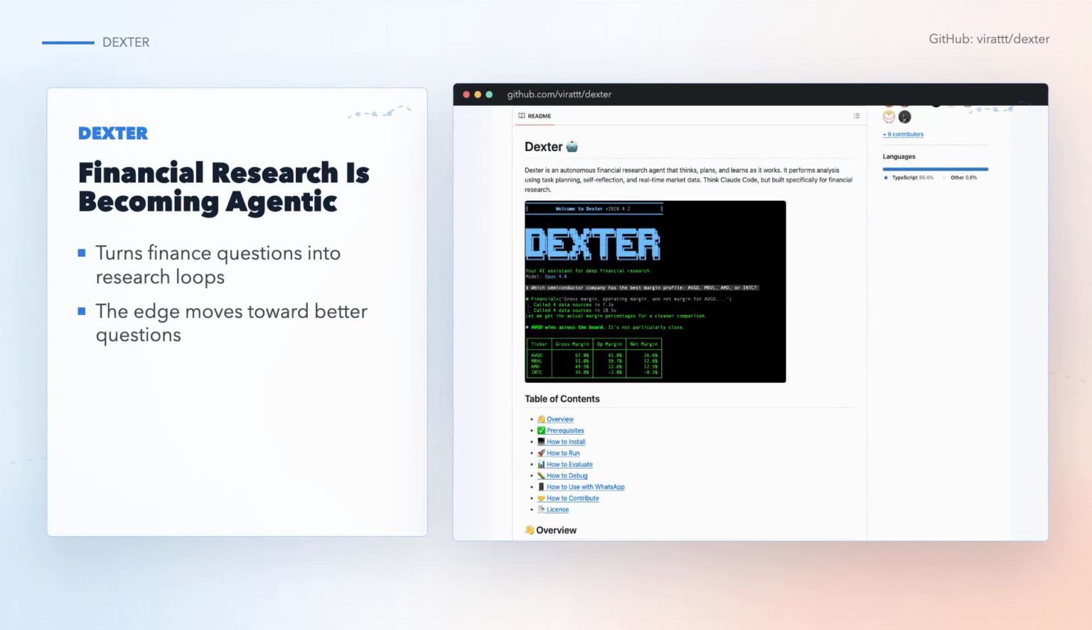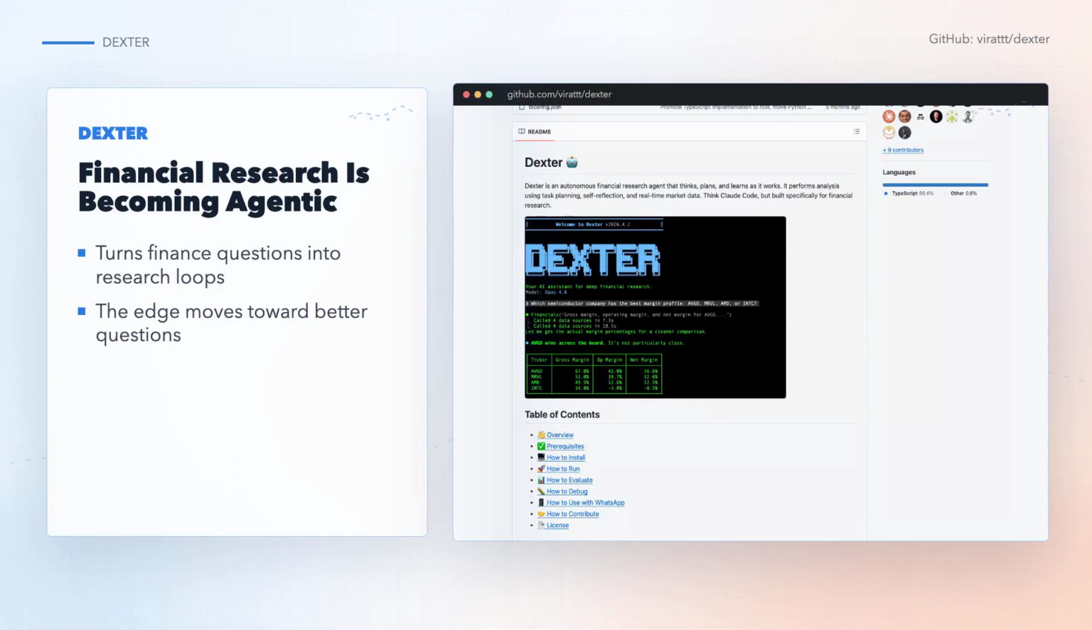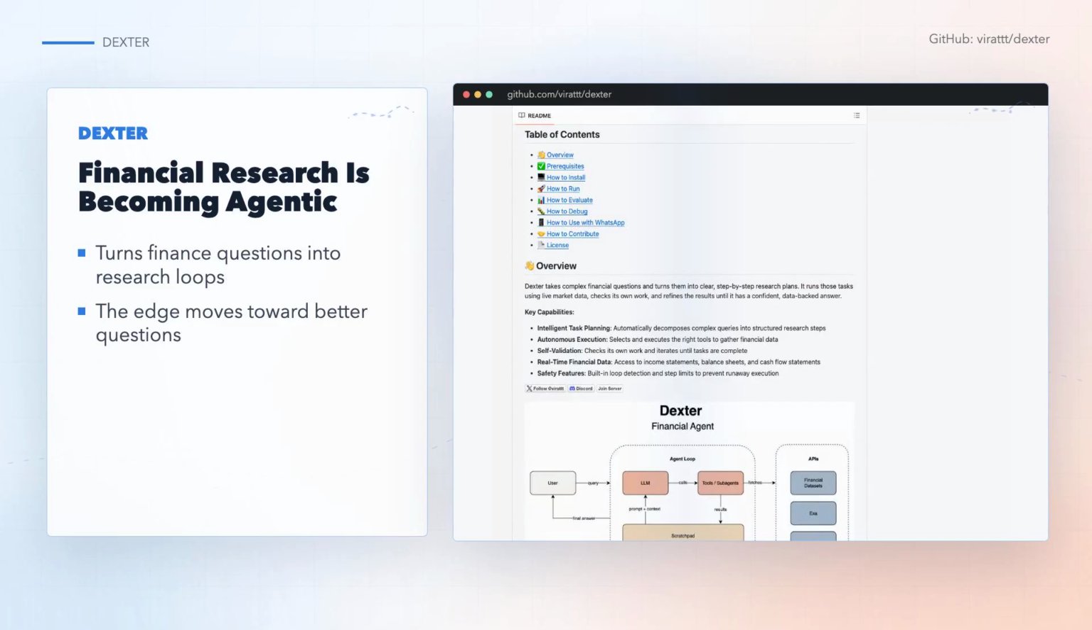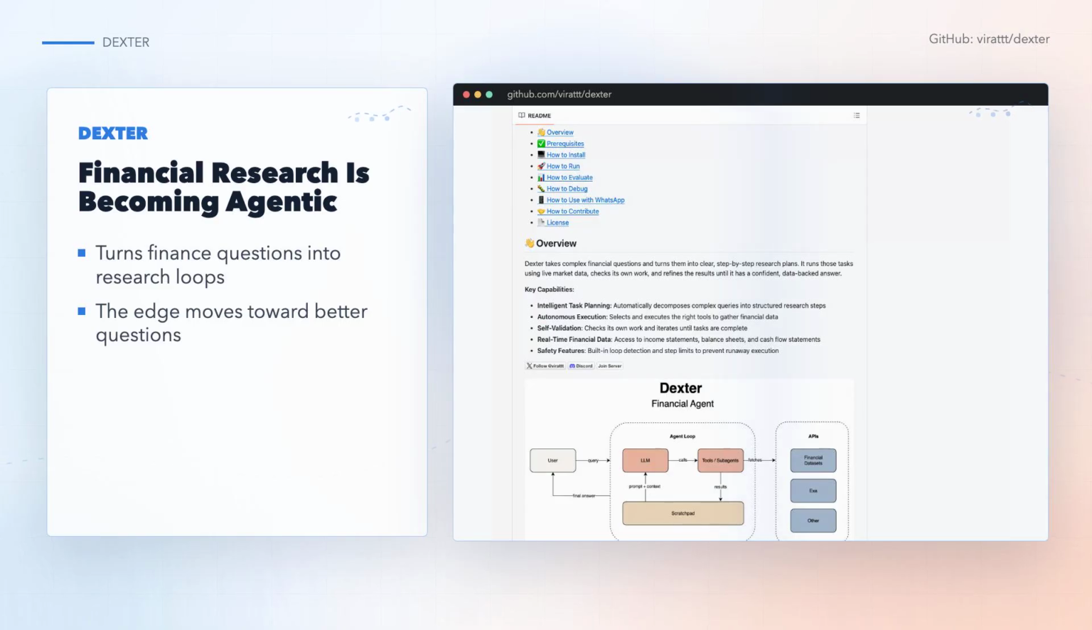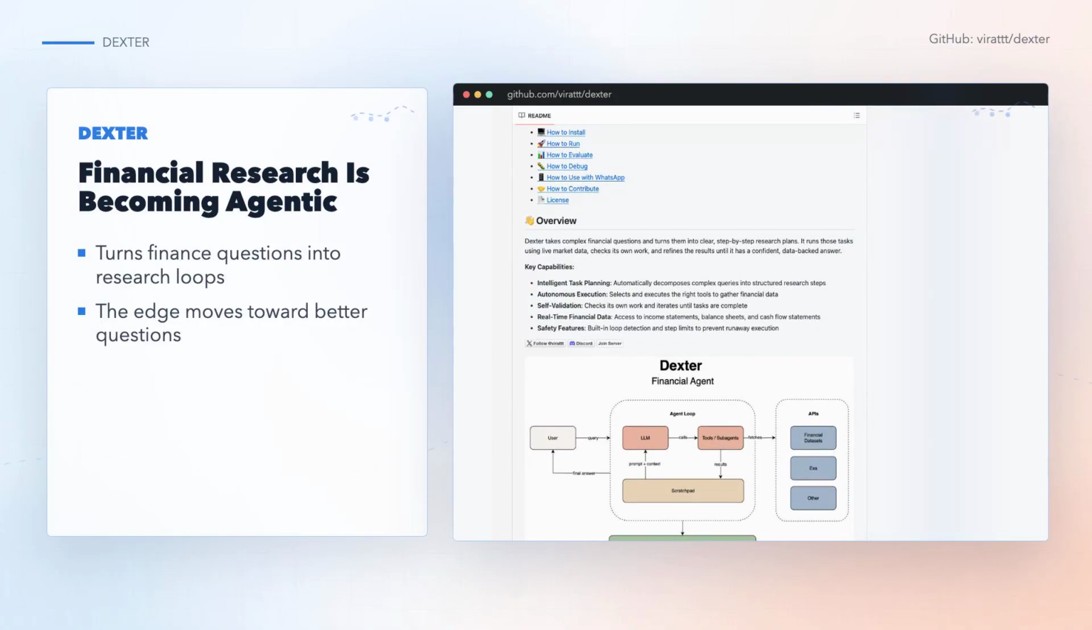Financial research is becoming agentic. Dexter is an open-source finance agent that takes a serious market question and turns it into a research loop. It plans the work, pulls financial data, reads filings, searches the web, checks what it found, and keeps going until it can answer. The bigger shift is what happens after parsing gets cheap. If an agent can read companies this quickly, the advantage moves from finding information to asking the right questions.